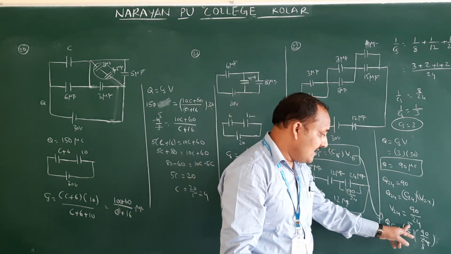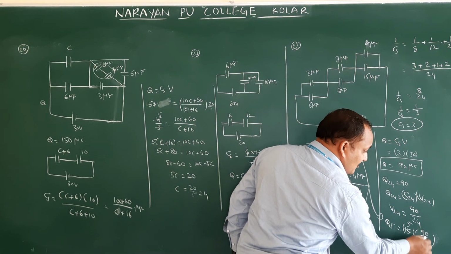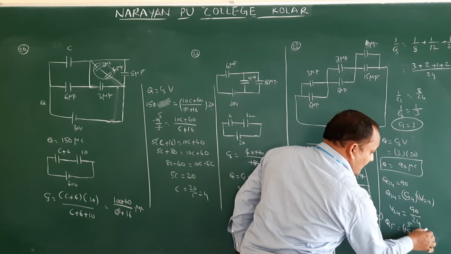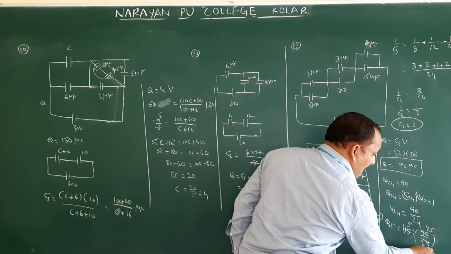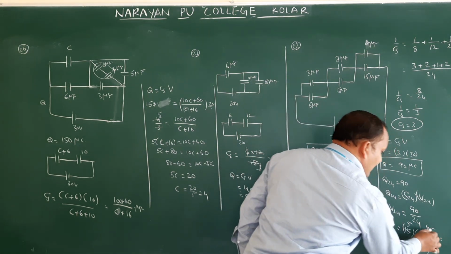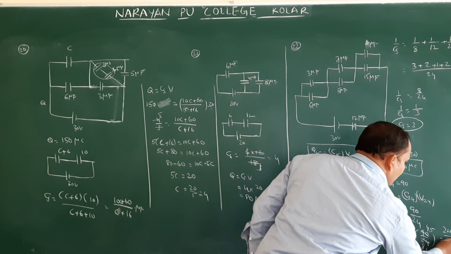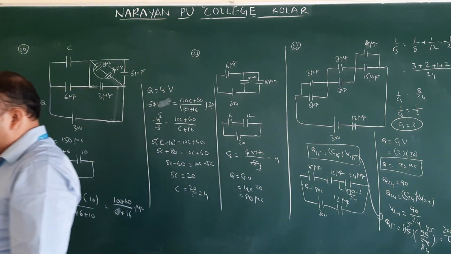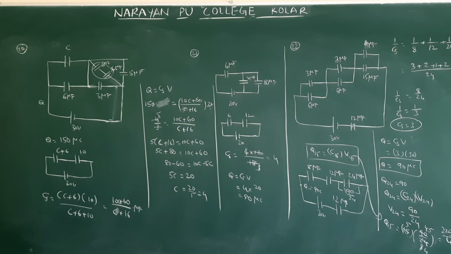Then 90 here: 2 will be cancelled. 4 2s are 8, 45 2s are 90. 45 into 5, how much will we get? 5 5s are 25. 225 by 4 is the correct answer. Is it there? Yes, option 2 is the correct answer.